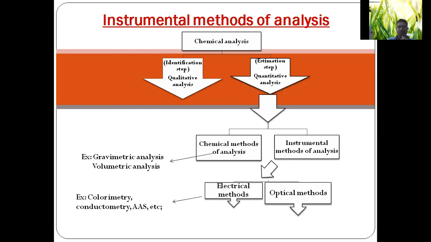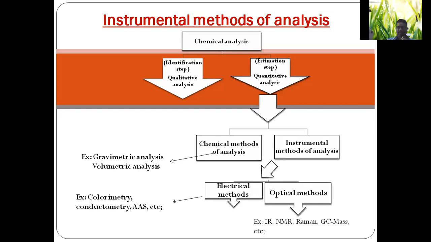In electrical methods, one of the physical properties of a constituent is measured. In turn, the weight of a constituent of the sample is determined. Under optical methods, infrared spectroscopy, nuclear magnetic resonance spectroscopy, Raman spectroscopy, gas chromatography, mass spectrometry, etc., come under optical methods.